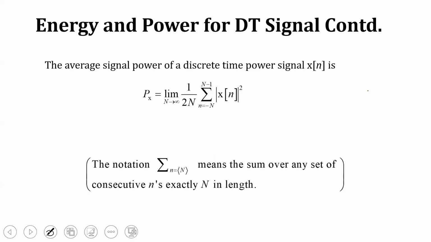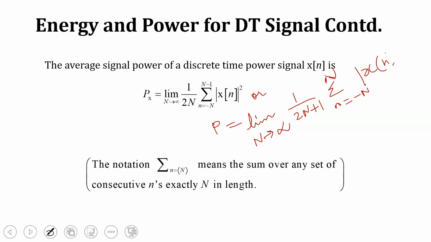Similarly, in discrete time signal, the power equation is given by limit N tends to infinity 1 by 2N summation small n equals minus capital N to N minus 1 mod x of n the whole square, or I can also write it as power is equivalent to limit N tends to infinity 1 by 2N plus 1 summation n equals minus N to N mod x of n the whole square. So this is the equation for power in discrete time signal.